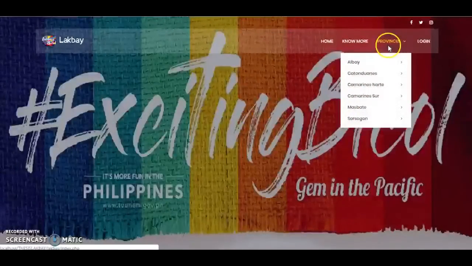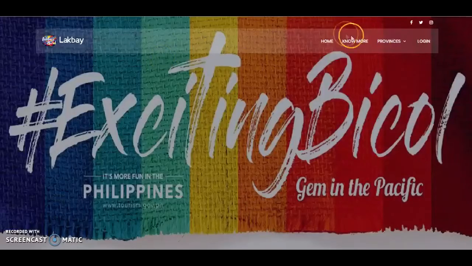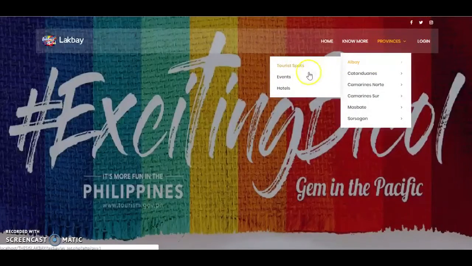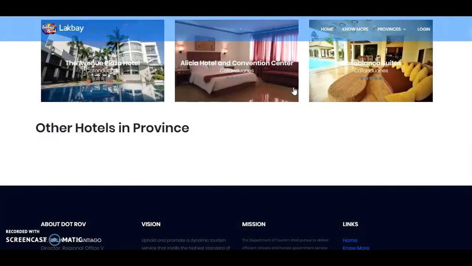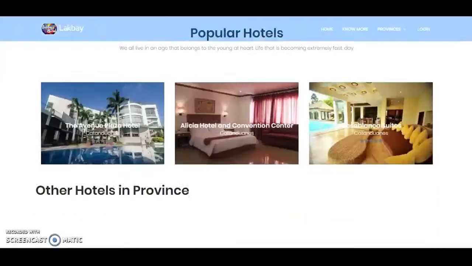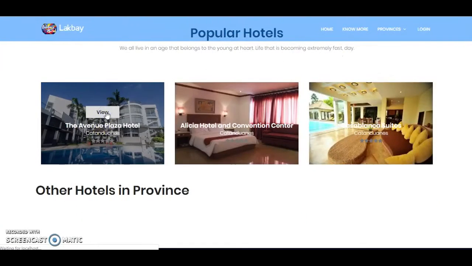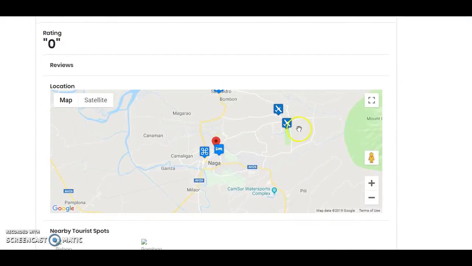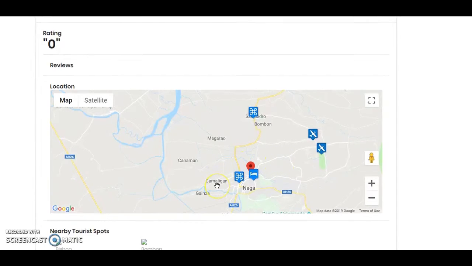One of the revisions in the Android application was to add hotel listings. So we added it under the provinces and under each province's name, as you can see here. So upon clicking it, we are able to view all the hotels that are available in the particular province. So here, if we view the hotel, we are able to view its location and its nearby tourist or related entities and tourist destination, as you can see on the map below.